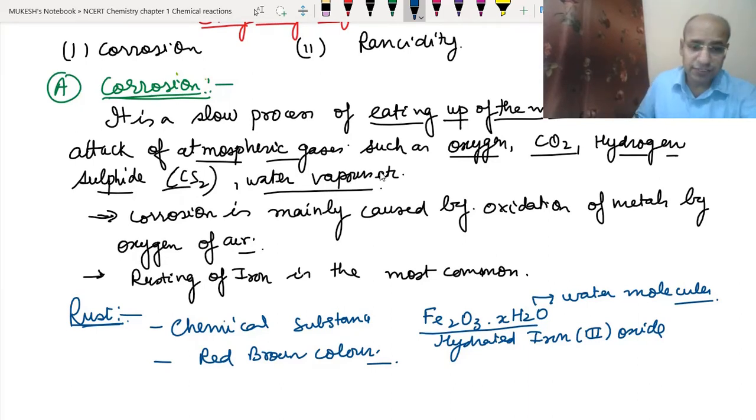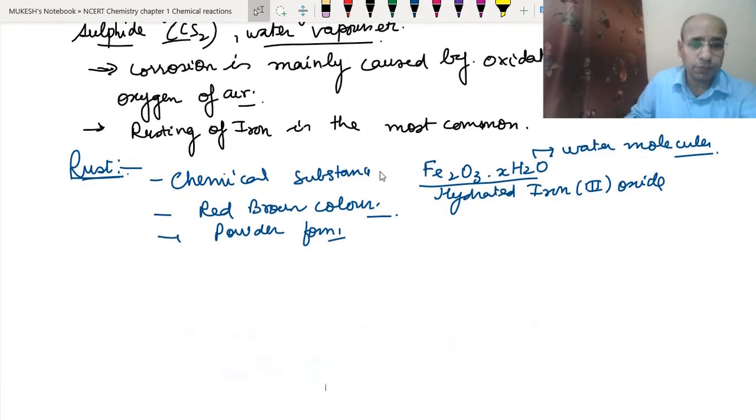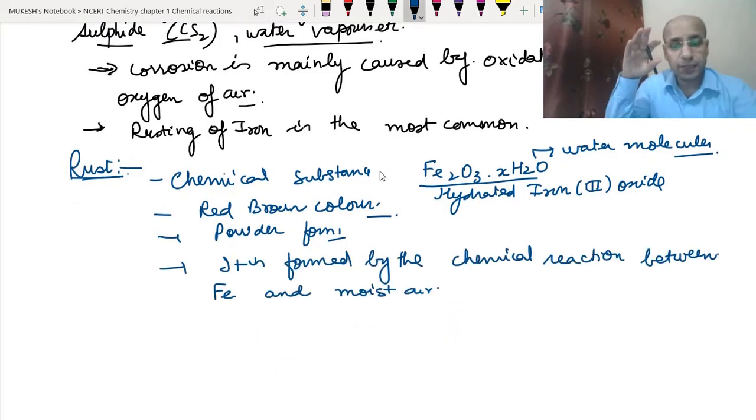And it is in powder form. If you see rust on any old iron article and you rub it, it will become powdery. Clear? And next, how is rust formed? Whenever an iron article reacts with moist air, meaning a chemical reaction takes place between the moist air and the iron, then rust is formed.